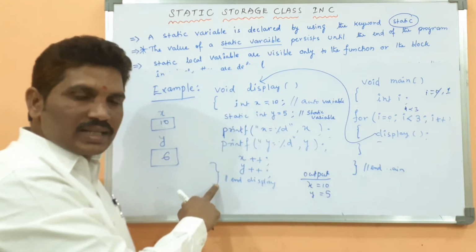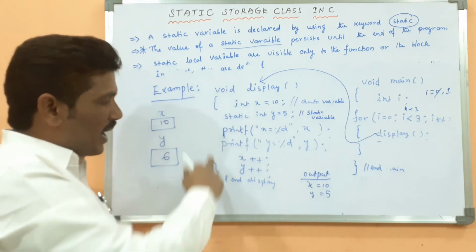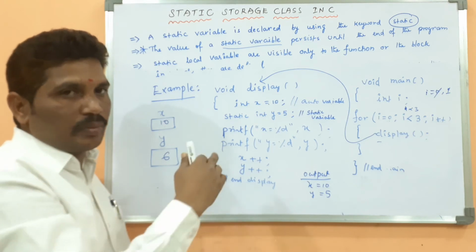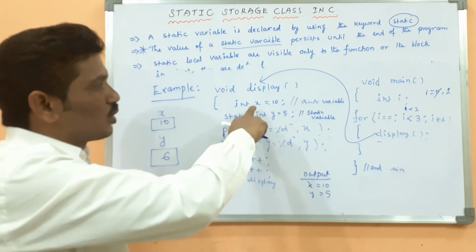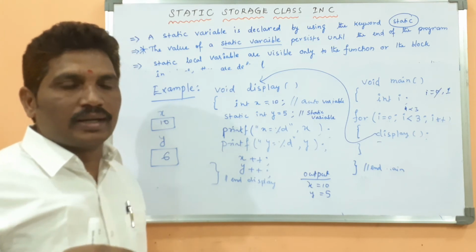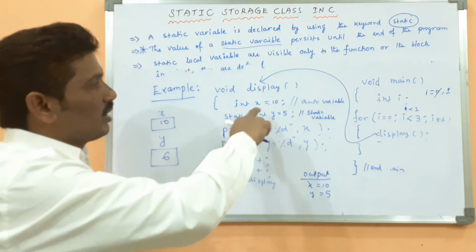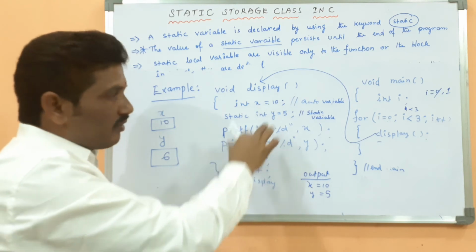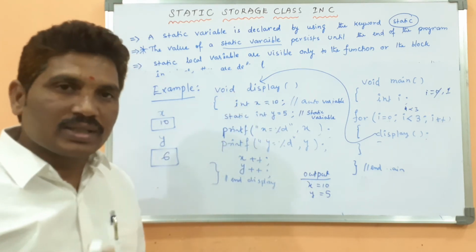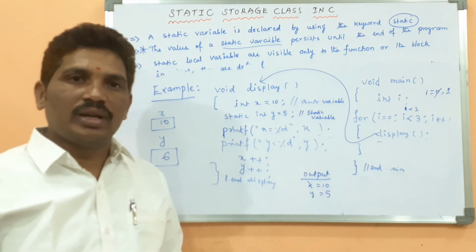When the function ends, when control comes back out of the block or function, whatever memory is allocated to the auto variable, that memory will be deallocated. Means the scope of the variable is only within the block. When control comes out of the block, what happens? It has been deleted from the memory.